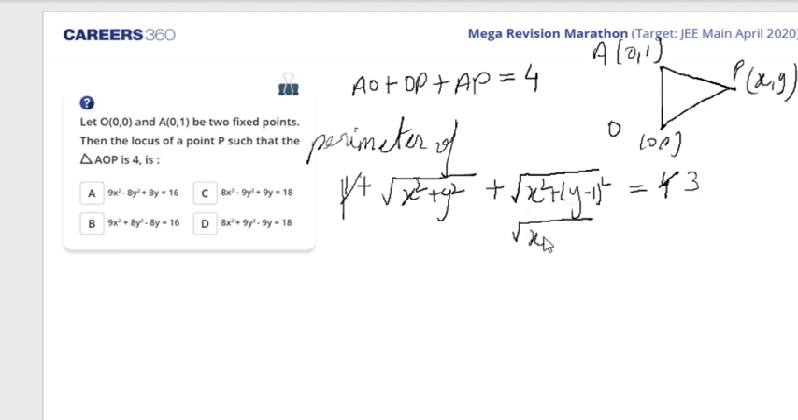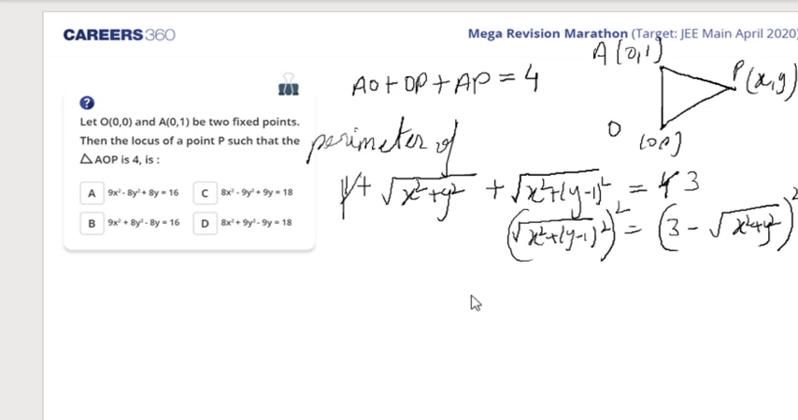x square plus (y minus 1) whole square, and 3 minus under root x square plus y square. I'll take it on the other side, and I'll again do the squaring. Very good. You guys are good. Raj, you are getting C. Somrik, you are getting C.